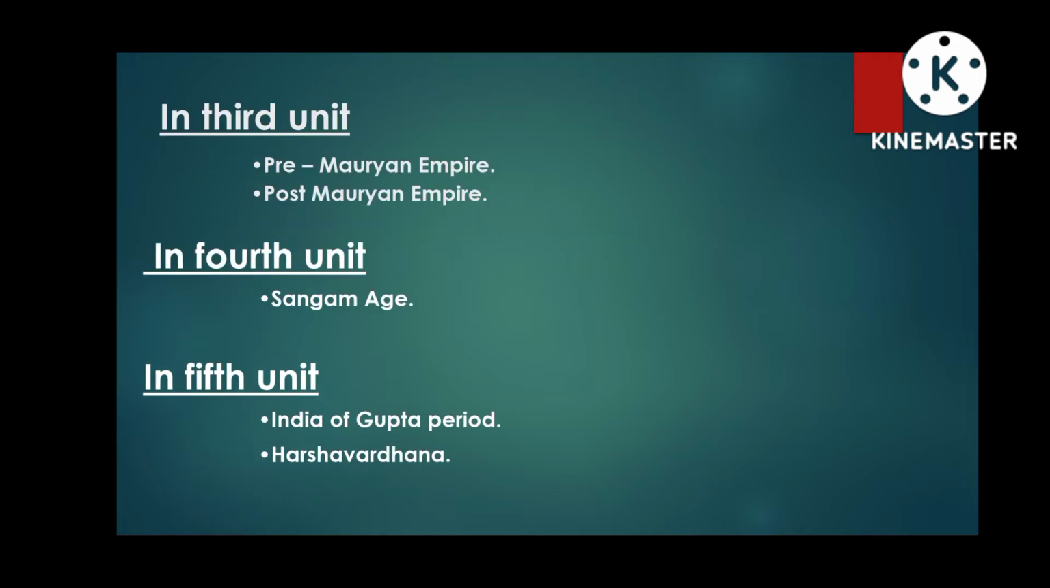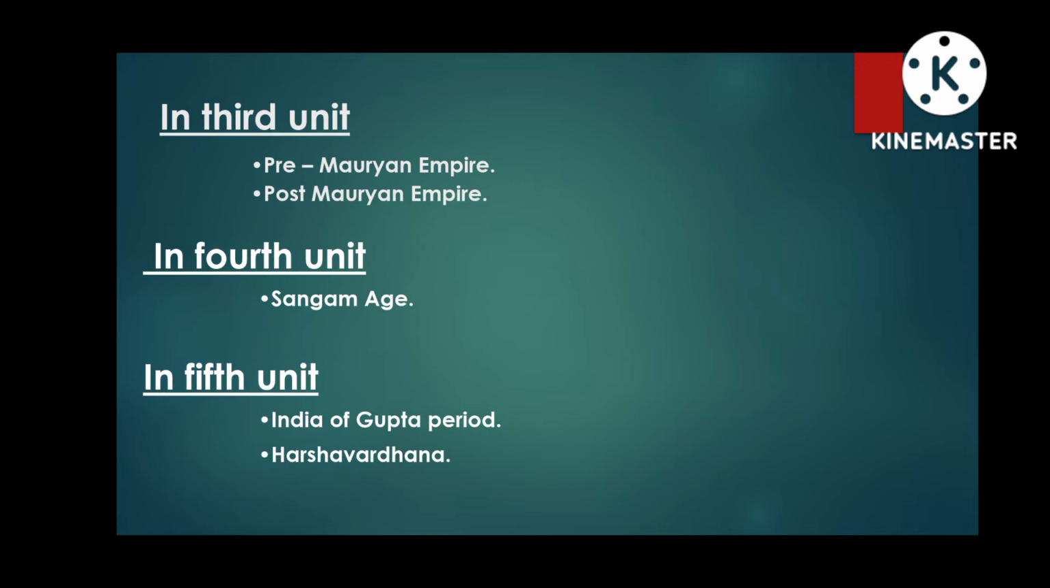After completing these two units we come to the third unit. In the third unit we will cover two topics, pre-Mauryan Empire and post-Mauryan Empire. In pre-Mauryan Empire we will talk about Chandragupta Maurya and his achievements. And in post-Mauryan Empire we will talk about the Sunga rule, Satavahana rule, Gandhara art and its main features.